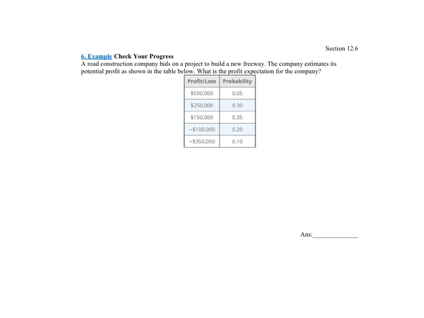Example 6 says a road construction company bids on a project to build a new freeway. The company estimates its potential profit shown in the table below. So there's your different profits. It's $500,000 at 5%, $250,000 at 30%, $150,000 at 35%, a loss of $100,000 at 20%, and a loss of $350,000